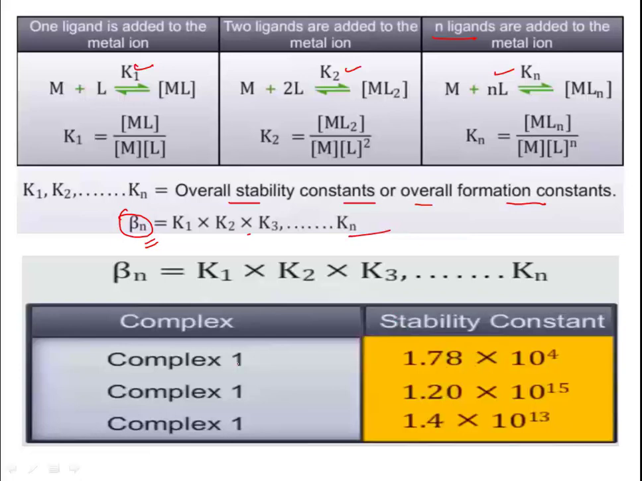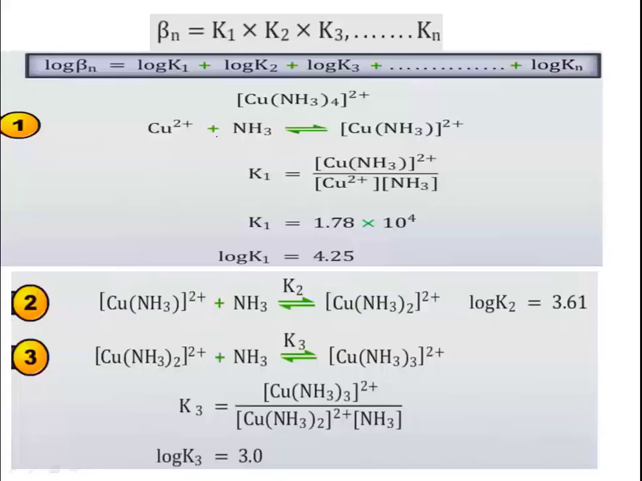So it's given, complex 1, complex 2 stability constants are given. Then if we take the log of this overall stability constant, it will be log beta n equals log K1 plus log K2 plus log K3 plus log Kn.